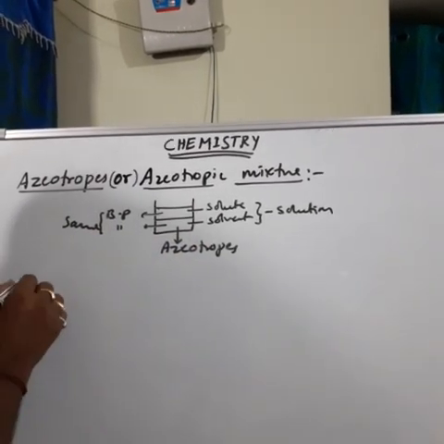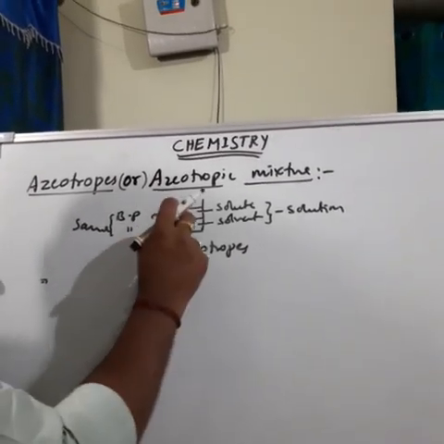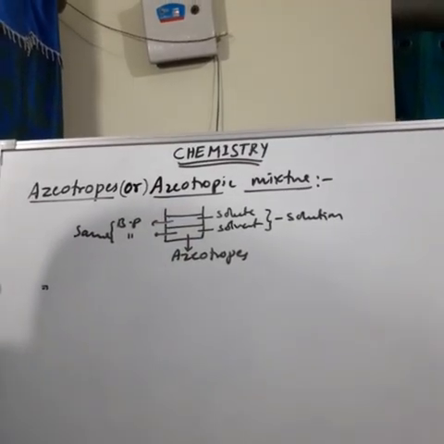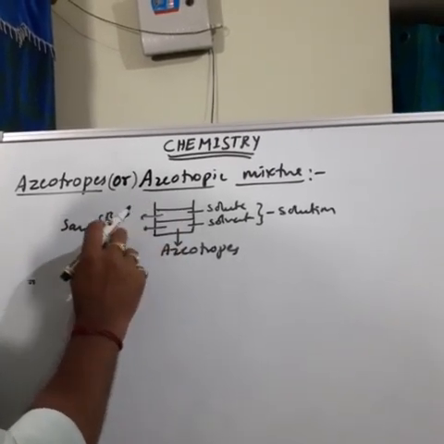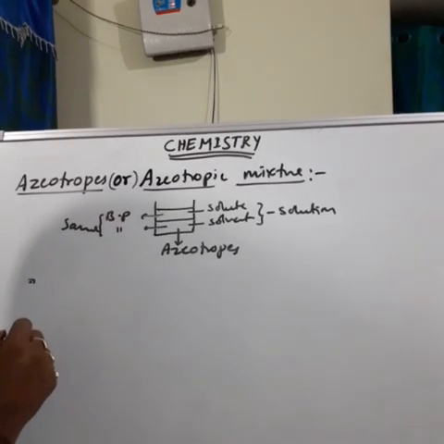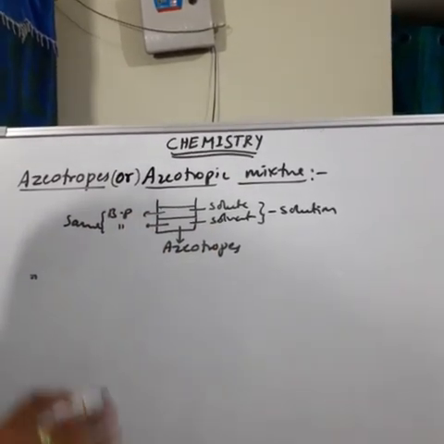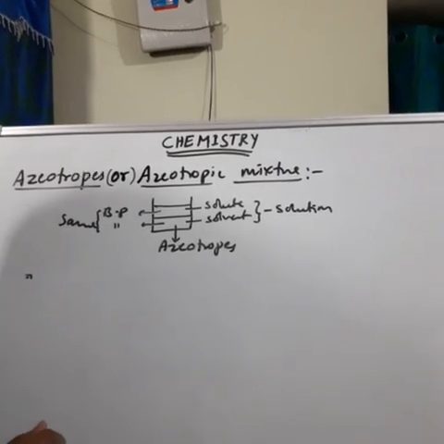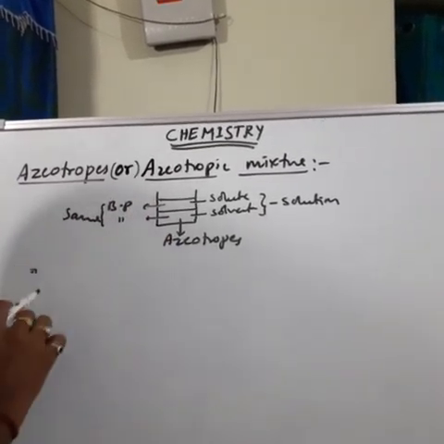Next, in this type of solution, the two liquids cannot be separated by simple distillation. Why? Because both liquids have the same boiling point.